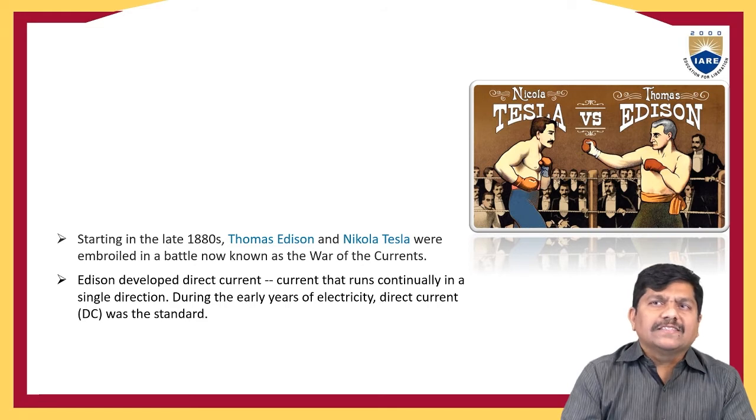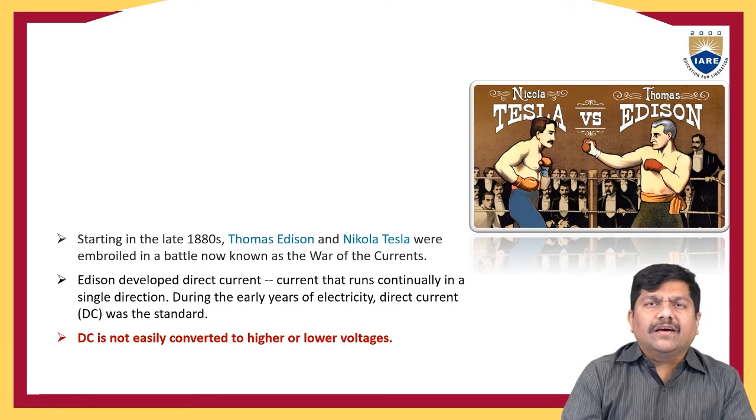During the early years of electricity, DC was the standard. All electrical appliances were driven with DC supplies only. But DC is not easily converted to higher or lower voltages. Suppose the power supply in our home appliance is 230 volts. If we want to decrease or increase the voltage level, this is a little bit tough or difficult with DC supply.